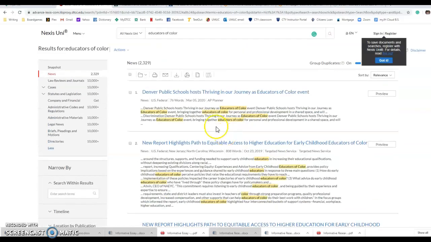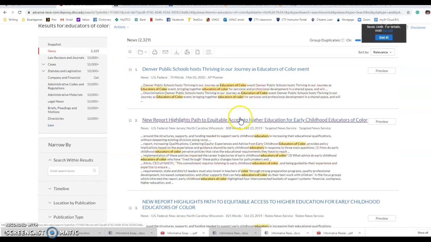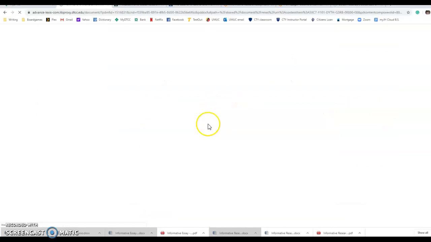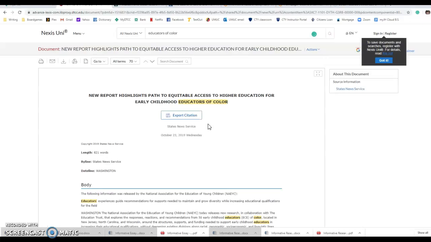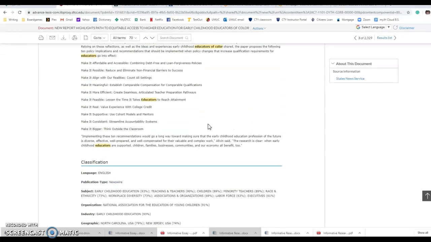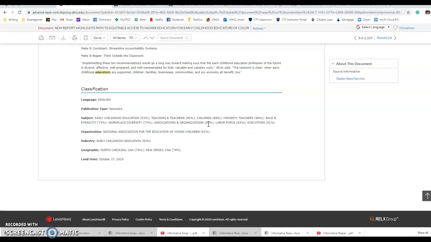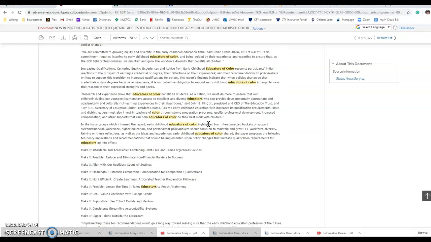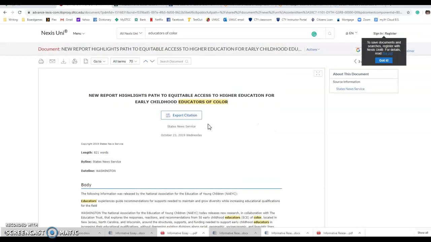So you might have some luck in Nexus Uni. Click on it. Yeah, so there's a couple different places that you can look for this information.